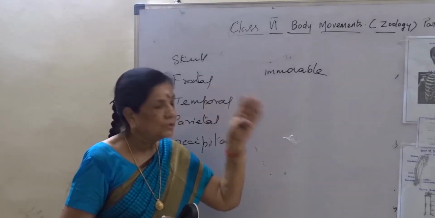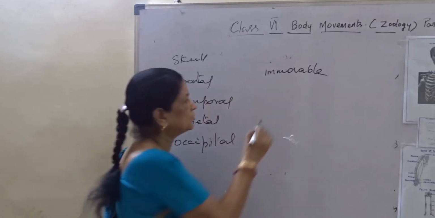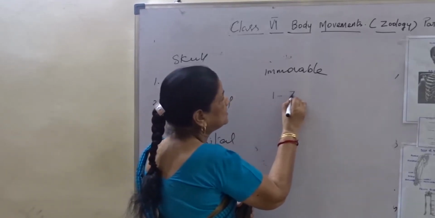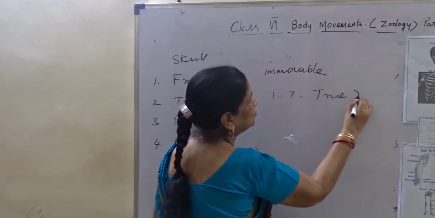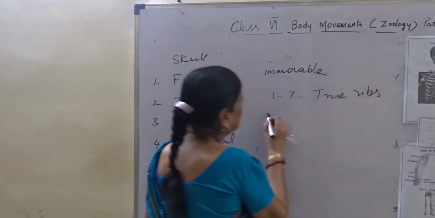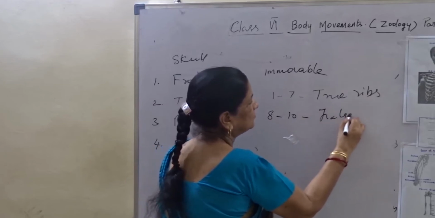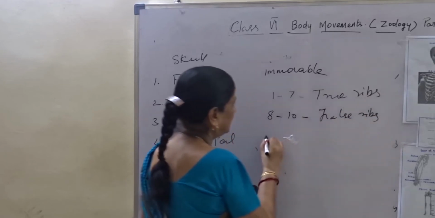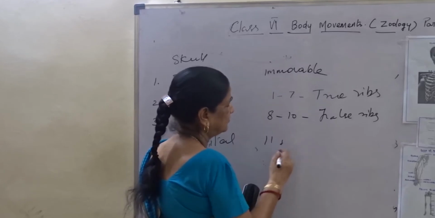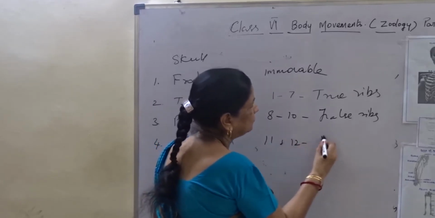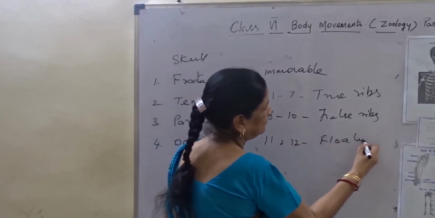And coming to the rib cage, there are 1 to 7 pairs of true ribs. I am repeating, and 8 to 10 are false ribs. And 11 and 12 are floating ribs.